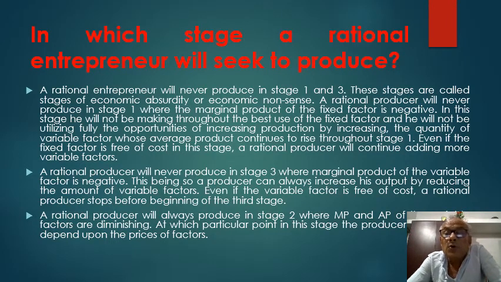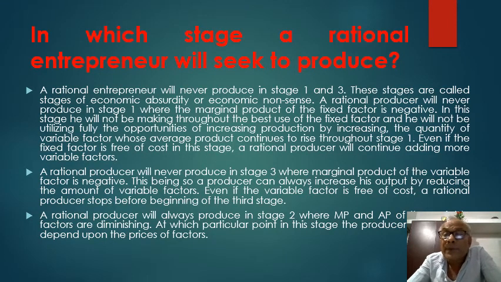A rational producer will never produce in stage 1st, where the marginal product of the fixed factor is negative. In this stage, he will not be making the best use of the fixed factor, and he will not be utilizing fully the opportunities of increasing production by increasing the quantity of variable factor whose average product continues to rise throughout stage 1st.